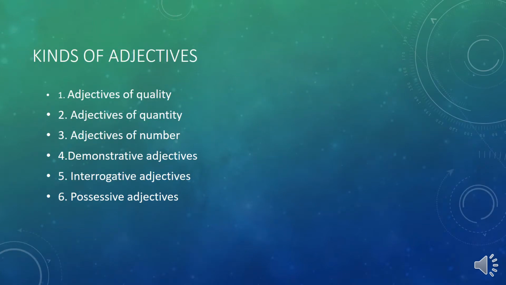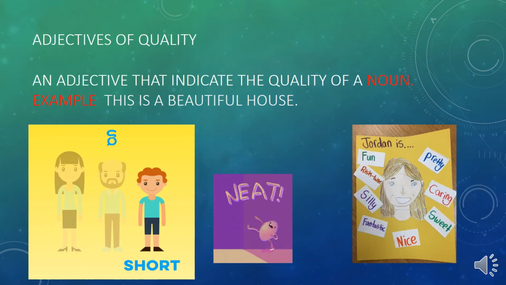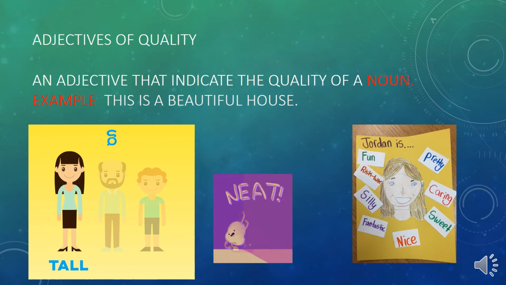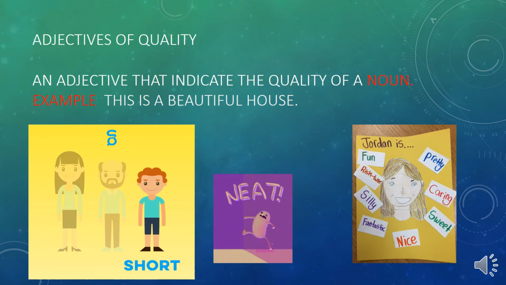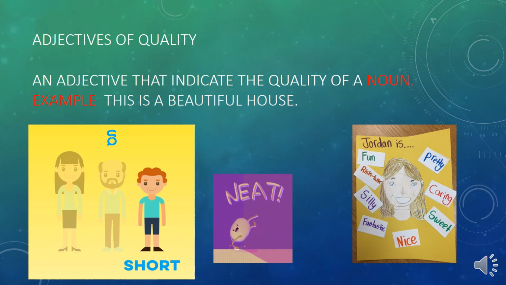There are a few kinds of adjectives: adjective of quality, adjective of quantity, adjective of number, demonstrative adjective, interrogative adjective, and possessive adjective. Let me cover the first one with you. An adjective that indicates the quality of a noun. It can be a bad quality or a good quality as well. That is known as an adjective of quality.